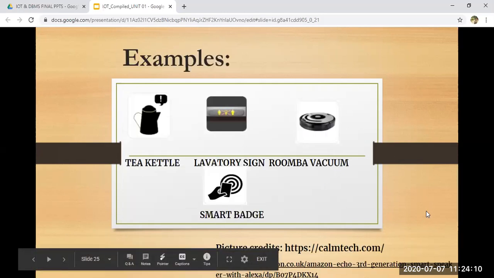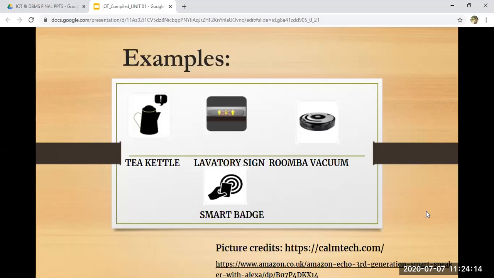Next, we have examples of it. We have a tea kettle. So what is a tea kettle? As soon as your tea is ready, it indicates to you that your tea is ready, your teapot is ready. So it is quietly doing a task for you without giving a big buzzer sign or something like that.